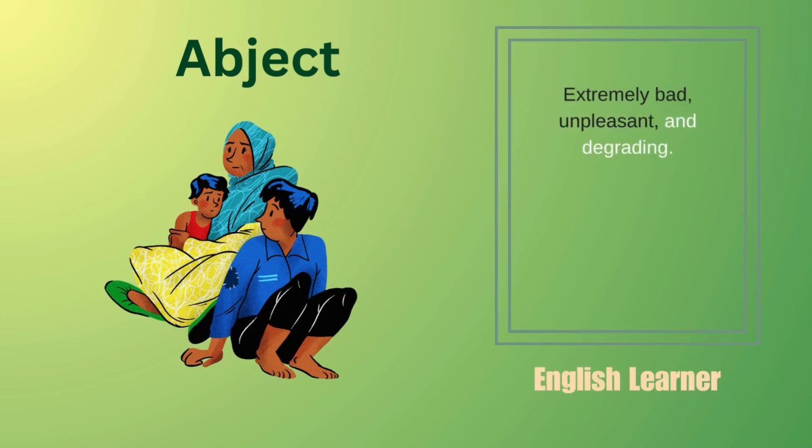Abject. Extremely bad, unpleasant, and degrading. Example. The family lived in abject poverty.